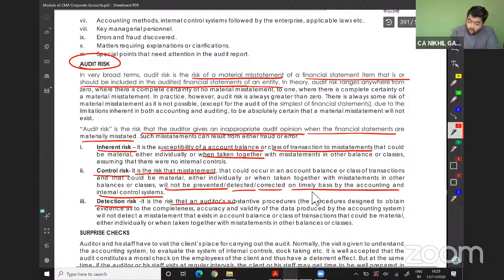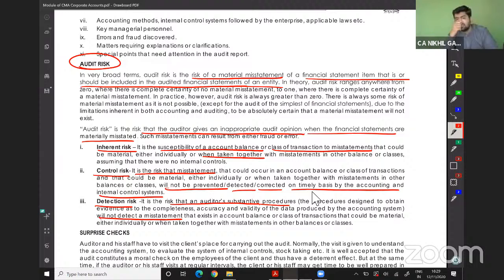Detection risk is the risk that the auditor's substantive procedures, after verification, after taking sampling and everything else, still will not detect a misstatement that exists in an account balance or class of transactions that may be material either individually or as a whole. See, the first one is the area itself. The sales can be considered as an area, purchases can be considered as an area. The area itself has some risk.